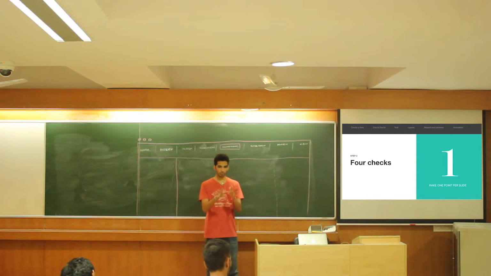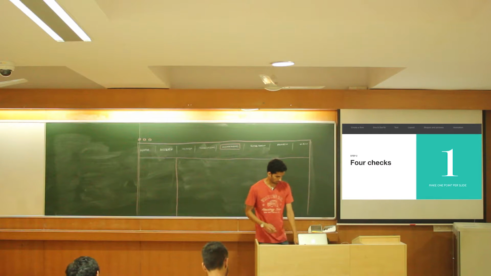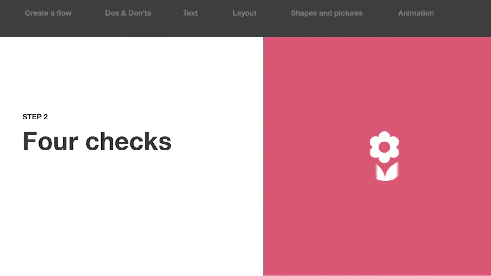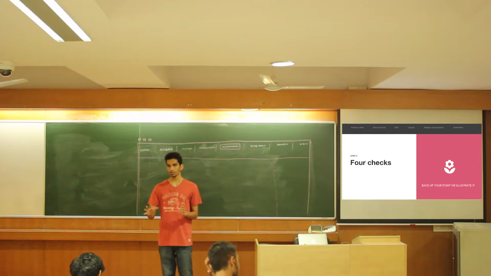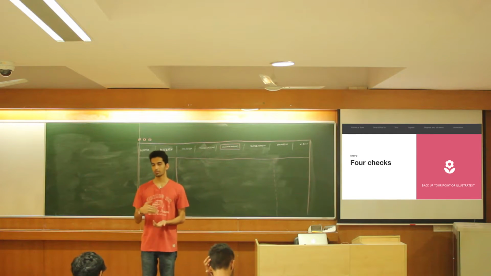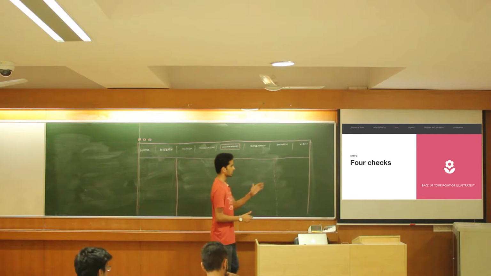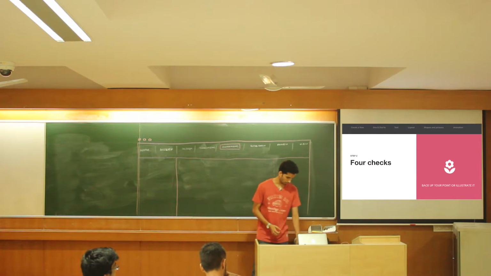But whenever you are making a presentation, have these 4 checks and check for each slide whether these 4 checks are being followed, right? Next one is this 1 point, right? Back it up with an illustration or data. Generally when you are making data heavy slides, you have one conclusion and you want to back that up with several pieces of data and so on, right? So back it up with data or illustrate it in the most effective way.